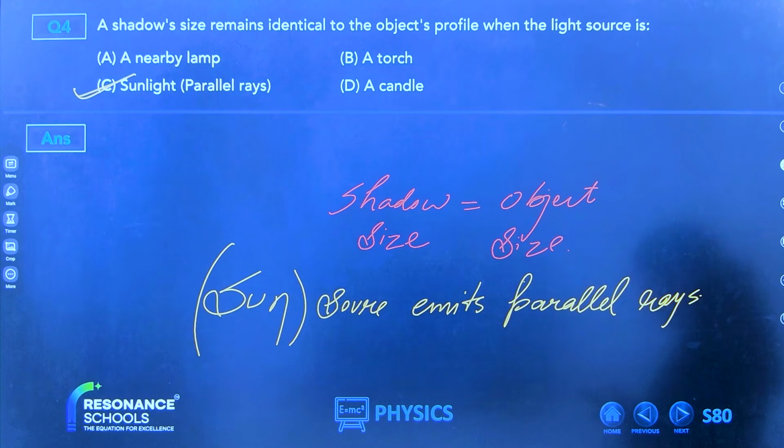Wait, wait, wait. Someone wants to see this slide. Can we go to the next slide, please?